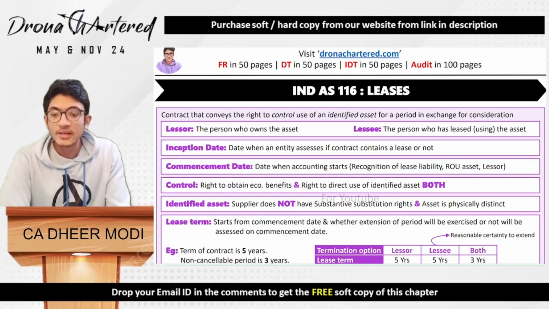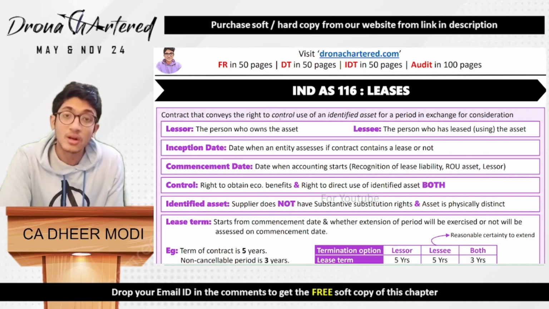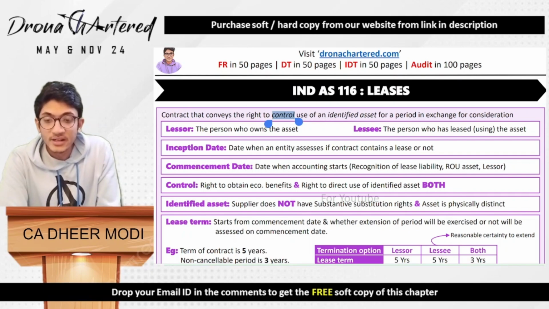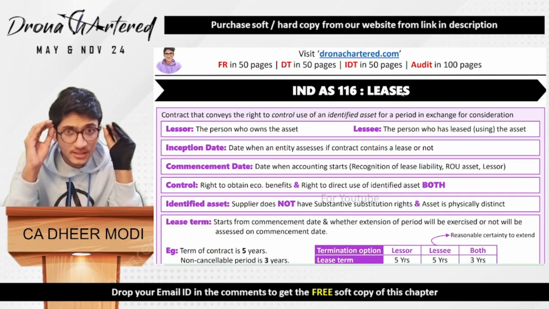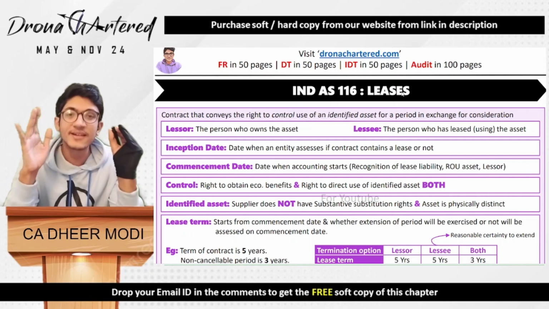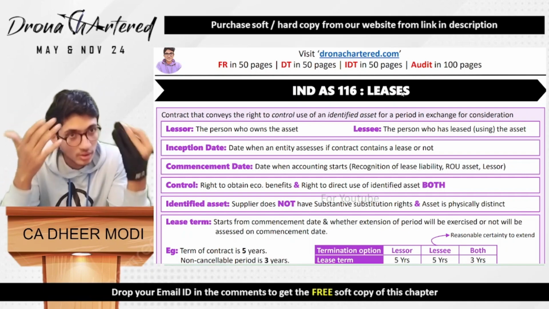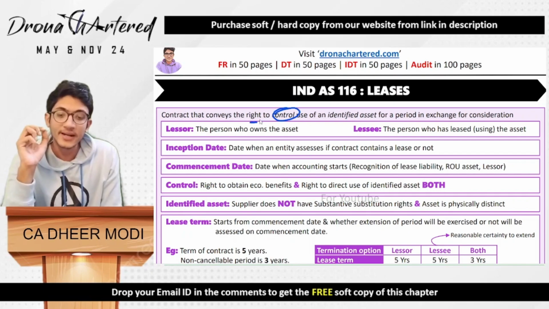So what is a lease? A lease is a contract that conveys the right to control the use of an identified asset for a period in exchange for consideration. Basically, in clear terms, in layman's language, it is basically renting. That means you are giving an asset for the other person to use. So basically, that person gets your control and he gets the right to control.